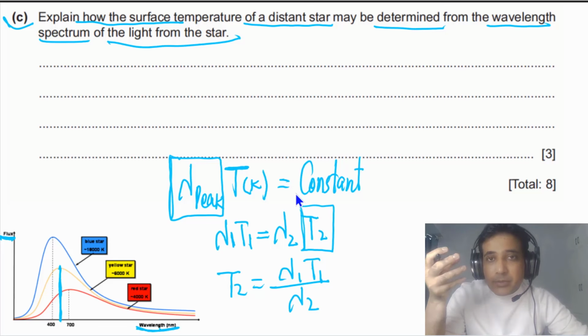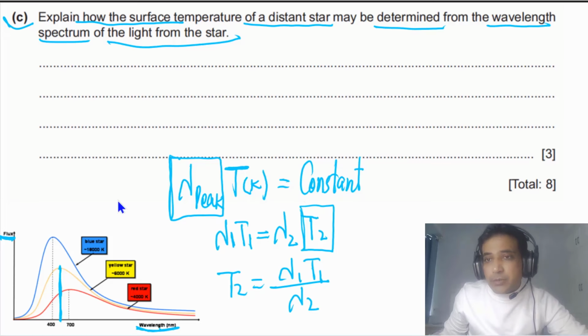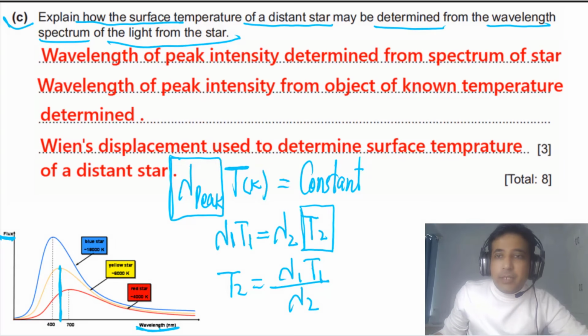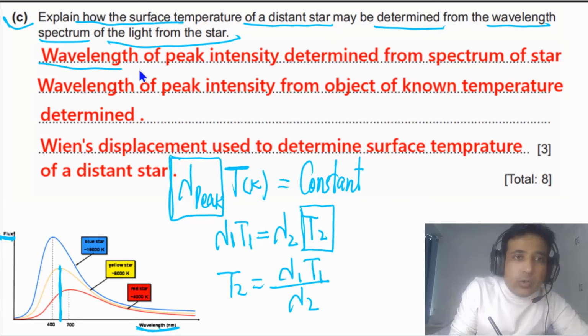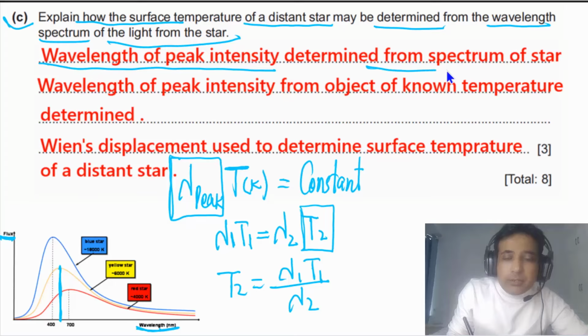So how to write down the answer? Let me show you how you can write down your answer. You can write down: wavelength of peak intensity determined from the spectrum of the star. So this is step 1. When the wavelength spectrum is given to you, you can determine the peak wavelength from the given wavelength spectrum.